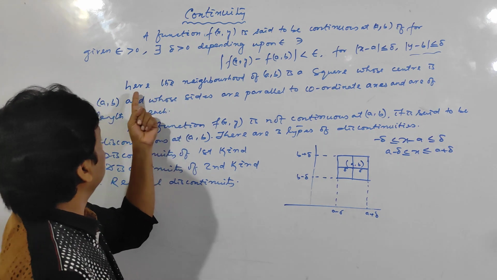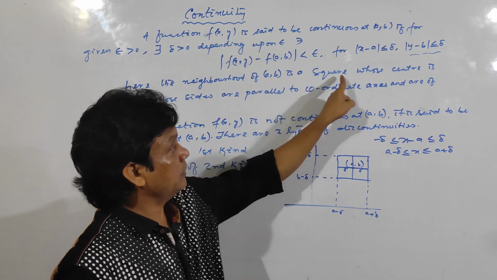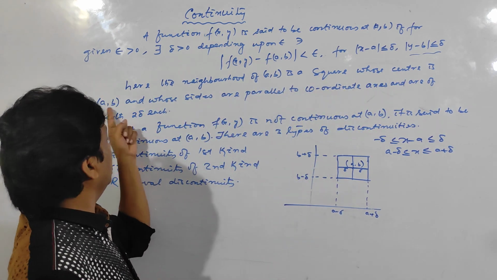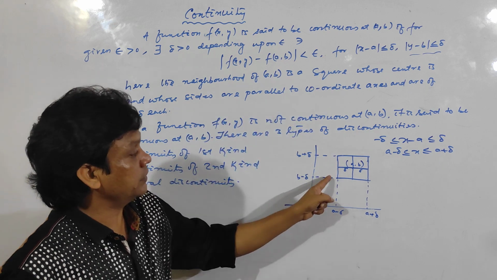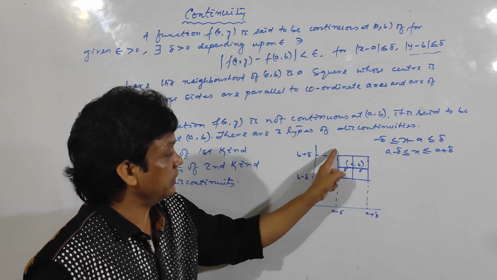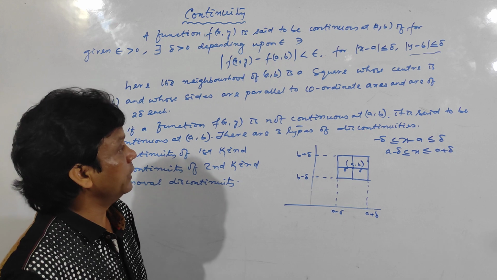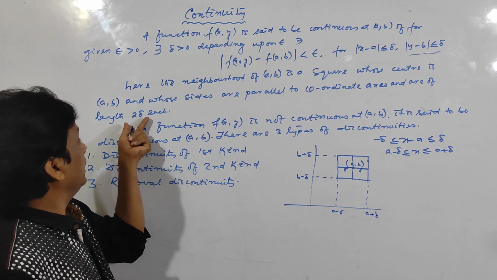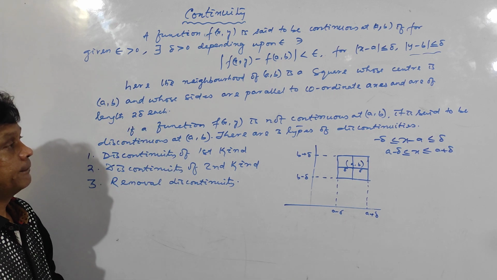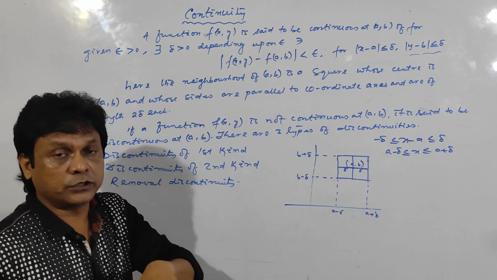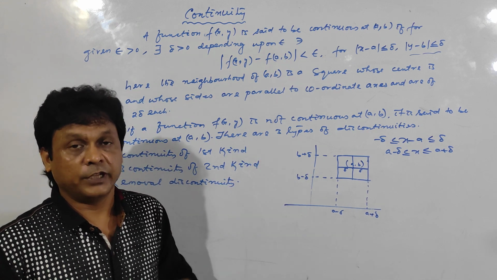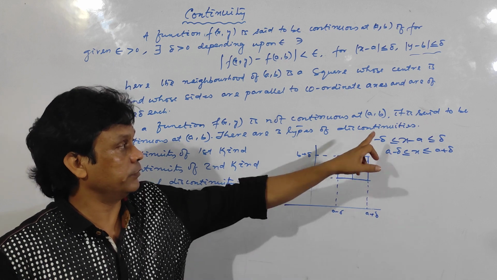So I have written here: the neighborhood of (a,b) is a square whose center is (a,b) and whose sides are parallel to the coordinate axes. These two sides are parallel to the x axis and these two sides are parallel to the y axis, having length 2 delta. If a function is not continuous, then it is said to be discontinuous.